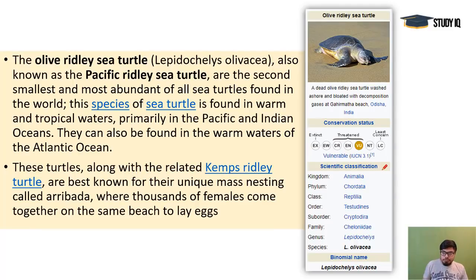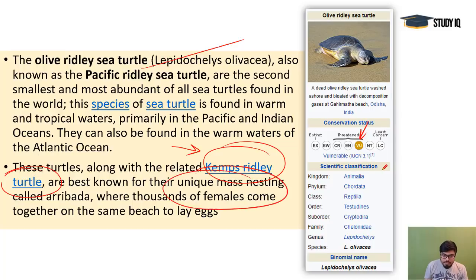And if we go through the Wikipedia section, then vulnerable is the category under IUCN status. So it is not endangered, it is vulnerable. And Pacific ridley sea turtle, it is also called. And one more species is there, that is called as Kemp ridley turtle. So with the Kemp ridley turtle, these olive ridley turtles, they are known for this unique mass nesting issue, that